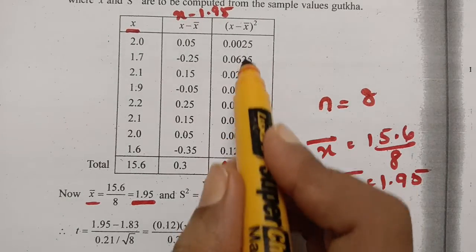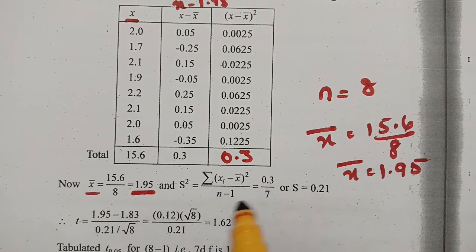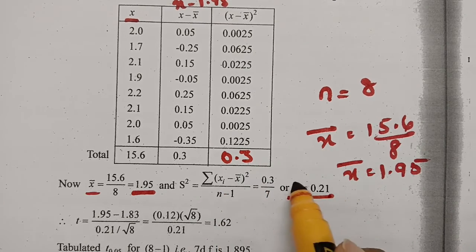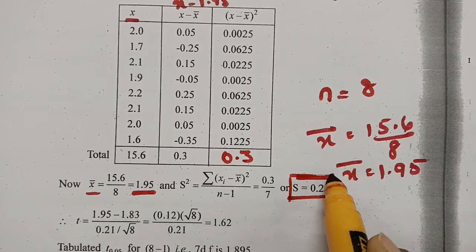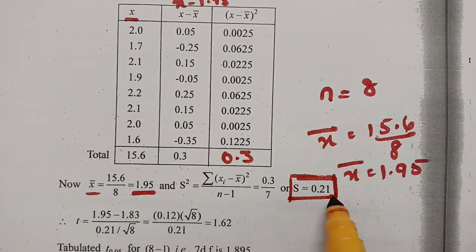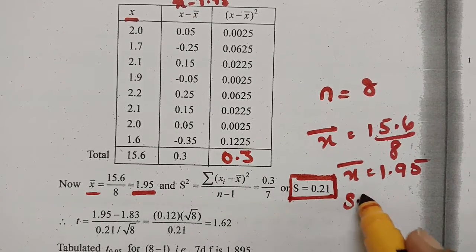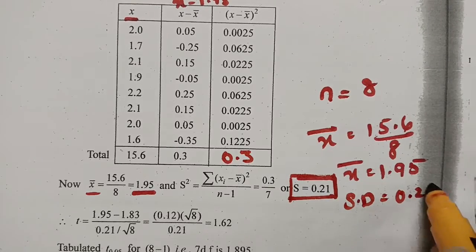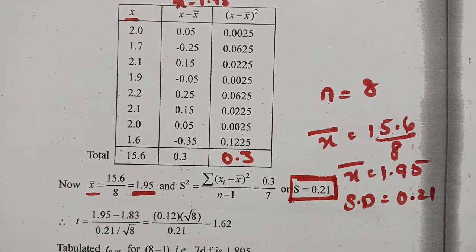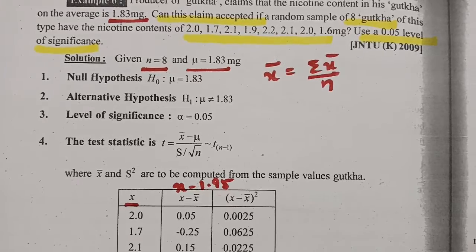So what is the summation value? The summation value is 0.3 divided by 8 minus 1. This value is 7. So here s square is equal to 0.3 by 7, and s value is equal to, if you take the square root of this value, 0.21. So we got the standard deviation value as 0.21. Clear? And the next one, we have to check the claim.